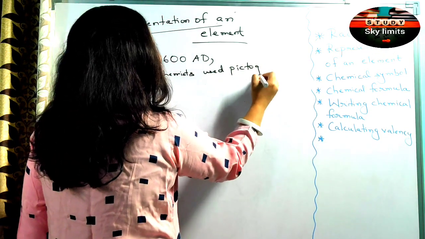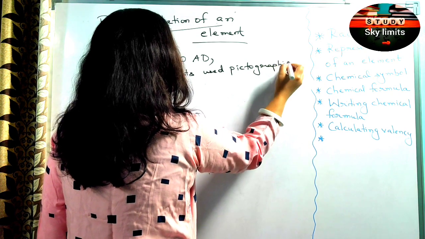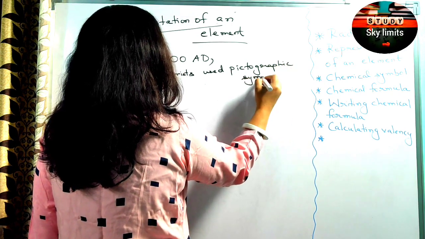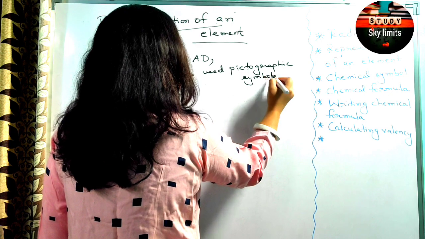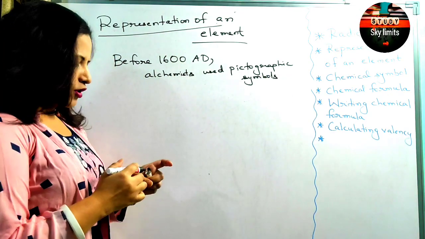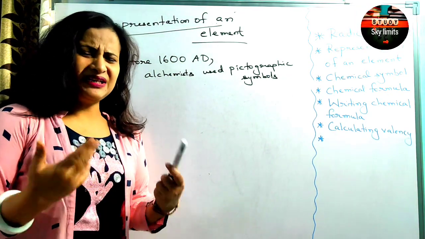They used what? Pictographic symbols to depict or represent certain kinds of elements or things.